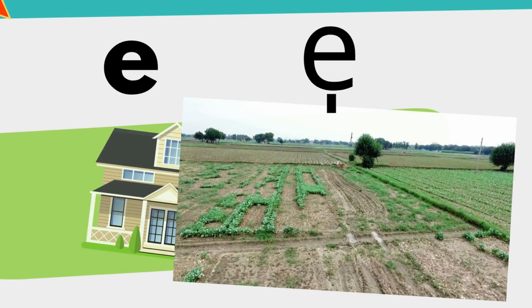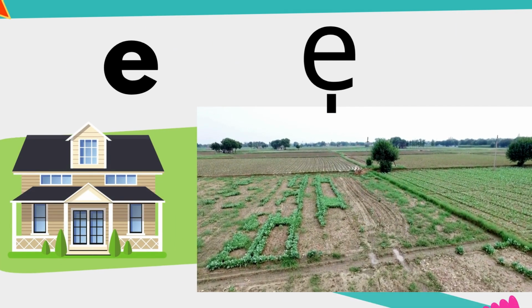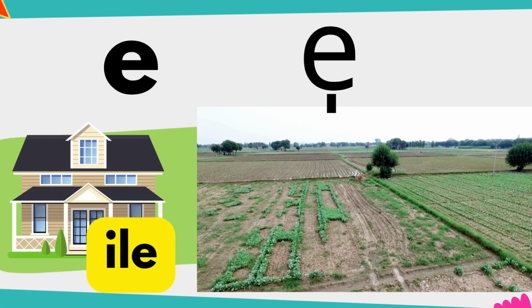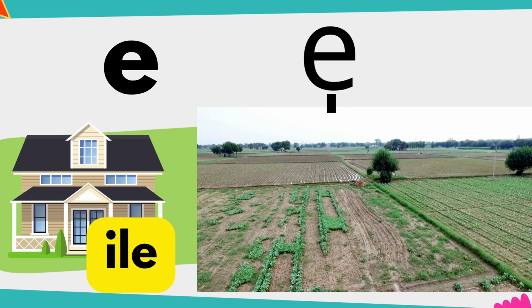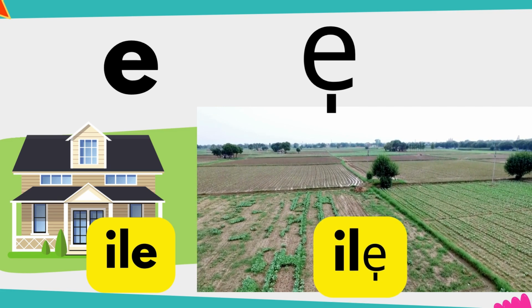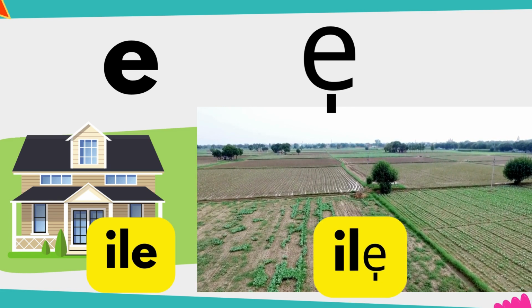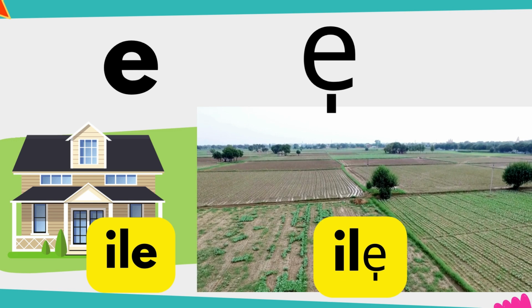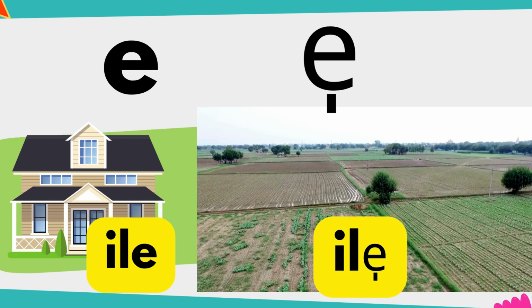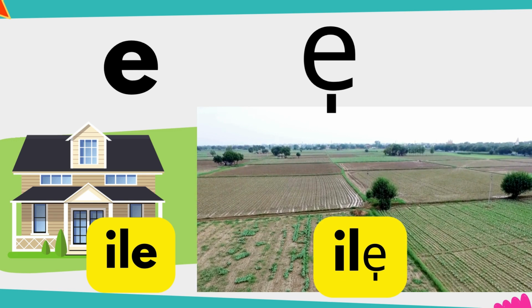These 2 words have the letters A and E at the end of the word. They have different meanings. The first one is Ile, which means house, and the second one is Ile, which means land. Note the difference in meaning and the pronunciation. Let's make a sentence using these 2 words in the sentence.